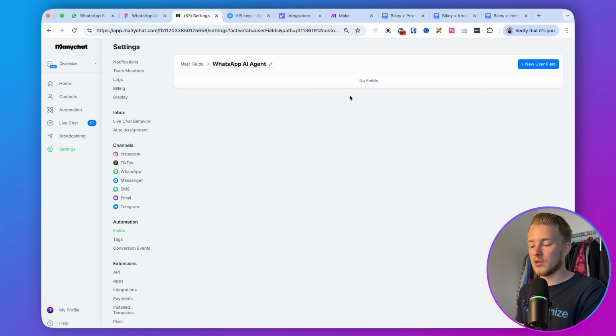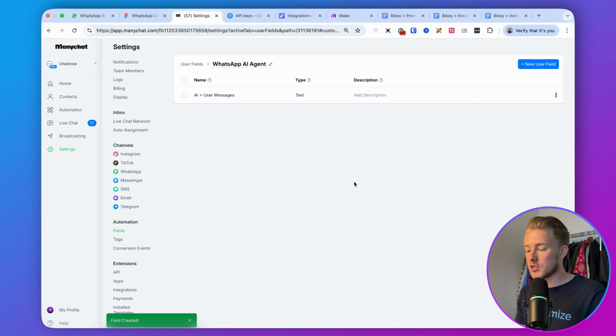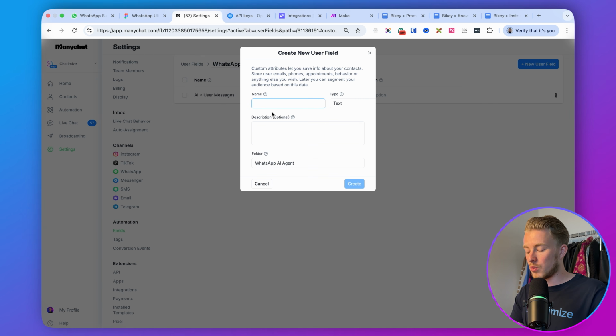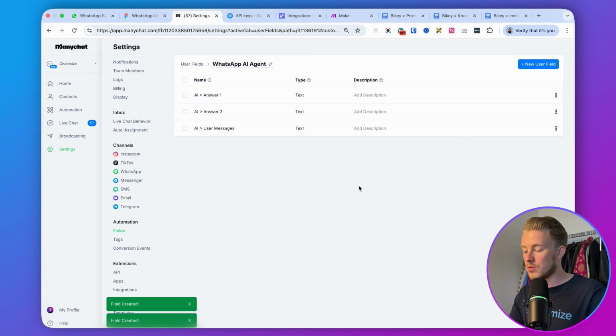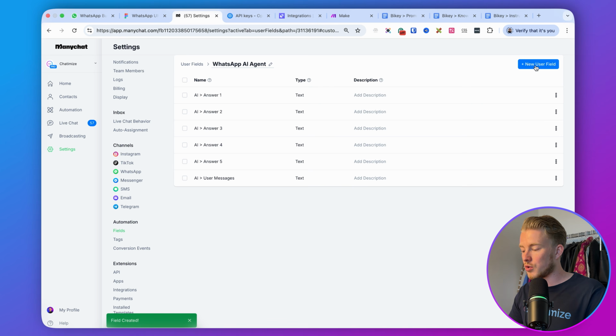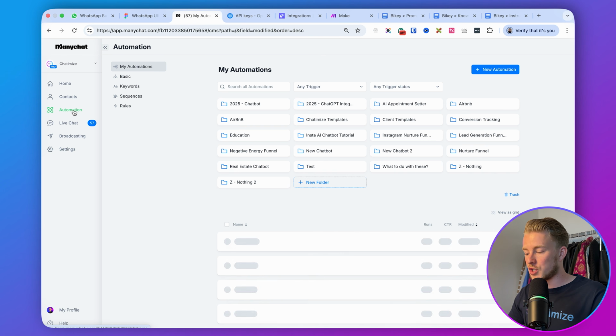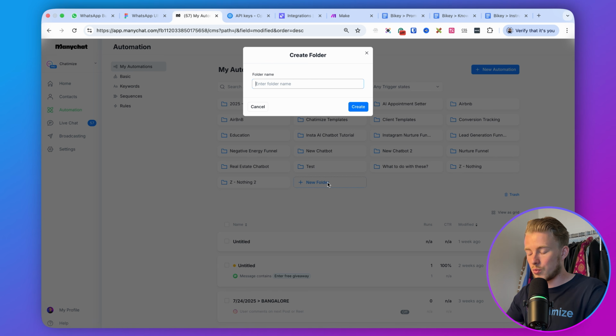And then we need to create a couple of fields. The first field that we will create is AI user messages, and we will use this field to collect all of the messages that are sent by the user. Then we will use 6 separate fields to store the answer of the AI agent. So this will be called AI answer 1, and we will basically do that up until 6: AI answer 2, AI answer 3, up until 6. We will use these fields so we can split all of these messages and you don't get a huge response, but you get it in normal messages in WhatsApp. So those are basically the fields that we need to set up. And then if we go to automation, we can create again a new folder so we keep everything structured.